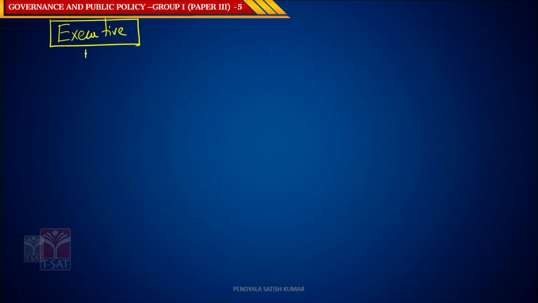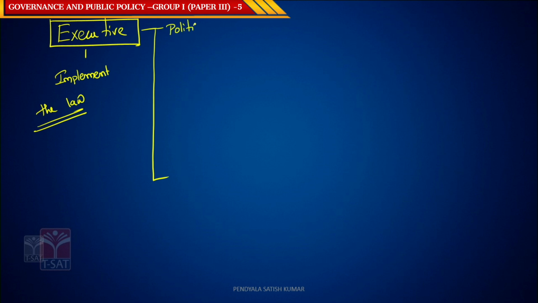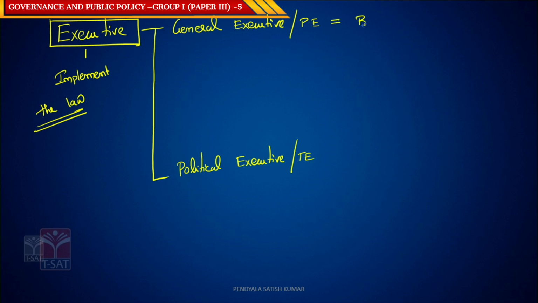The executive. Now what is the role of the executive? Implementation, right? To implement the laws made by the legislature. The executive is divided into 2 types. We have seen this before. Let me start with the general executive, which is also called the permanent executive. Then we have the political executive, which is the temporary executive. Now what is this general executive? The general executive contains the bureaucracy, the bureaucrats.